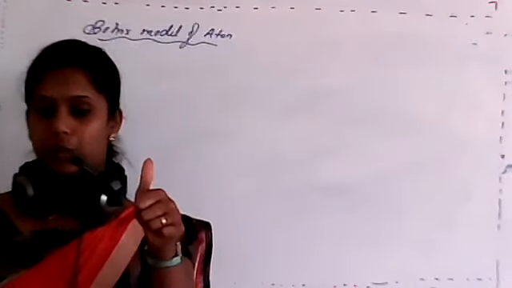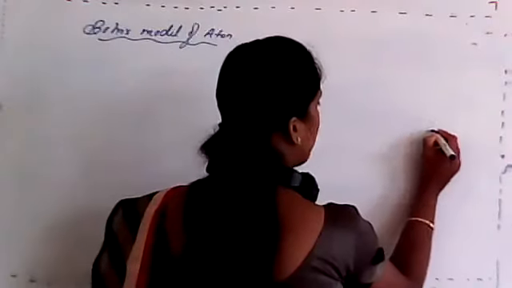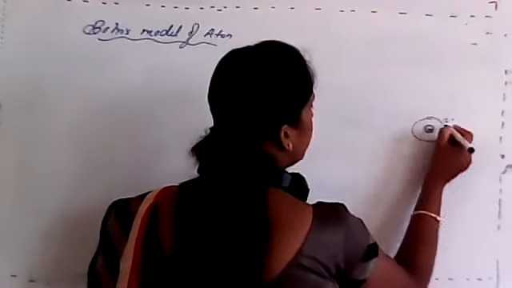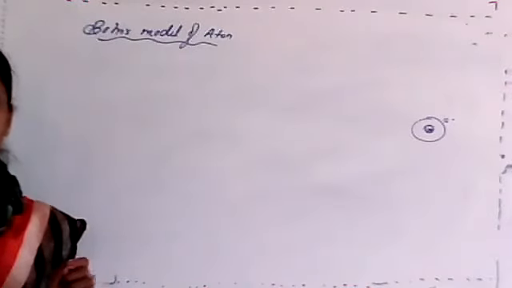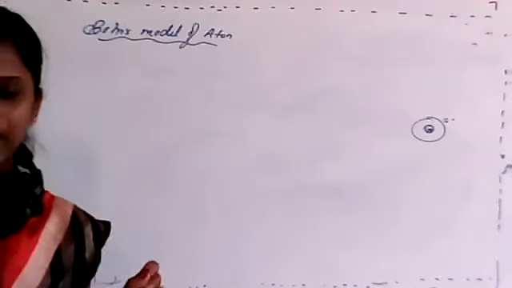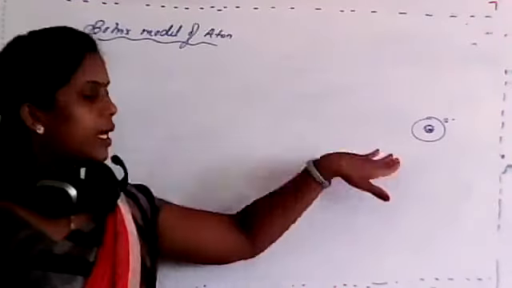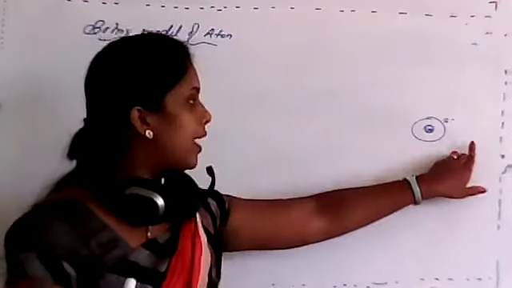First one, he explained that electrons in the atom revolve around the nucleus in a circular path with a fixed radius and energy. The condition is there must be a fixed radius and fixed energy.